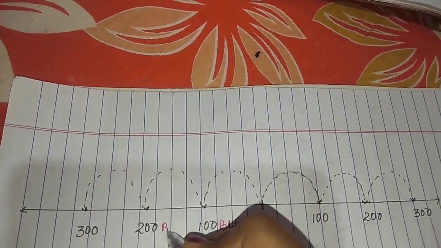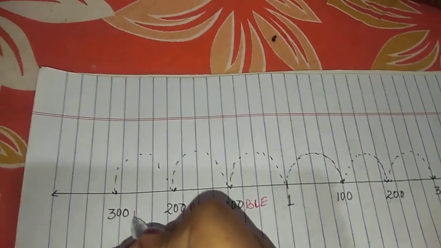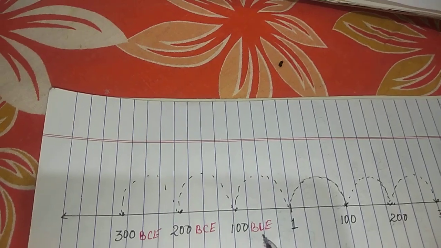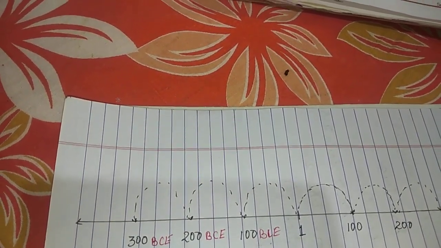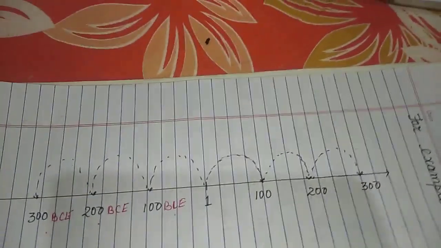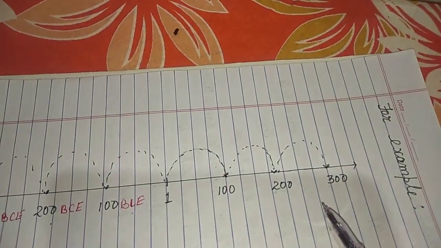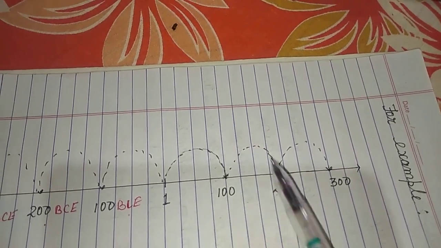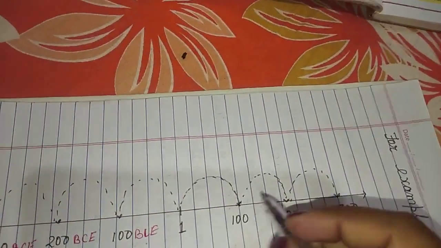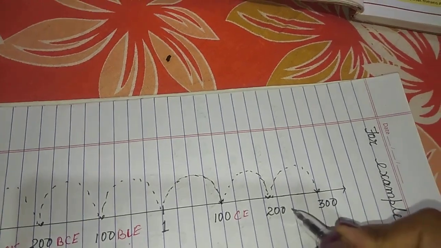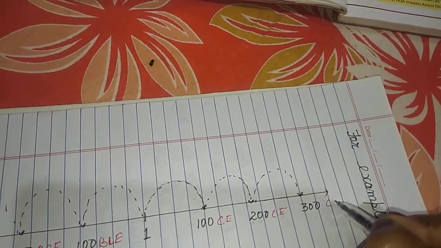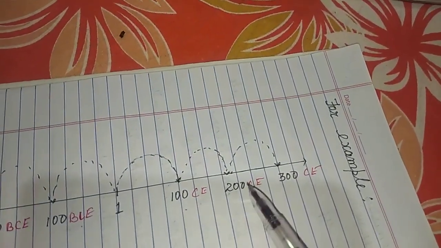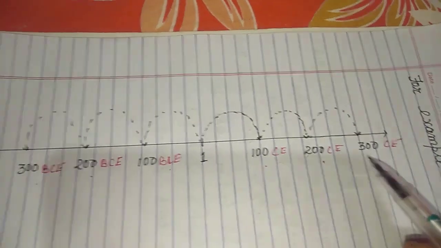BCE, such as 100 BCE, 200 BCE, and 300 BCE. These years after the birth of Christ are counted forward and have CE written. CE, such as 100 CE, 200 CE, and 300 CE.